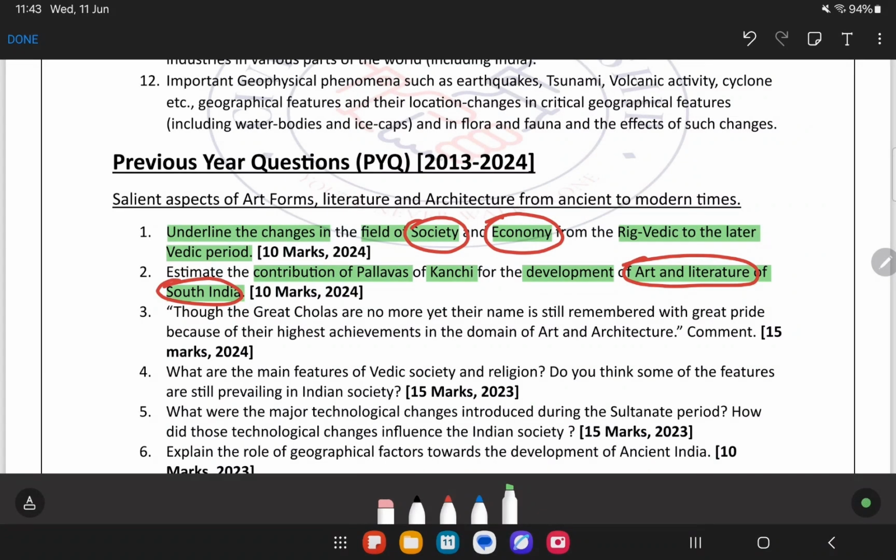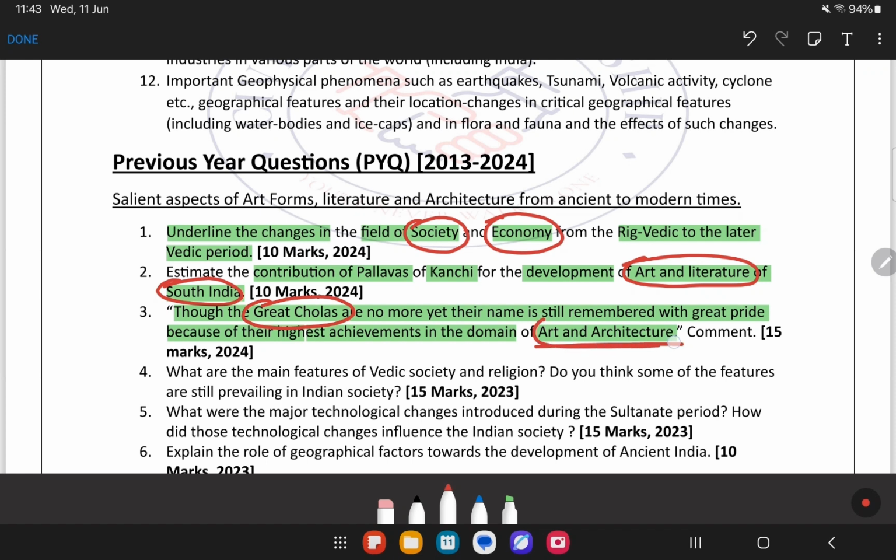Next question says, though the great Cholas are no more, yet their name is still remembered with great pride because of their highest achievements in the domain of art and architecture. See how UPSC is framing the question. Great Cholas, that means ancient history.